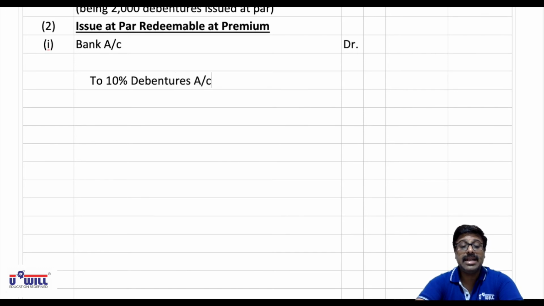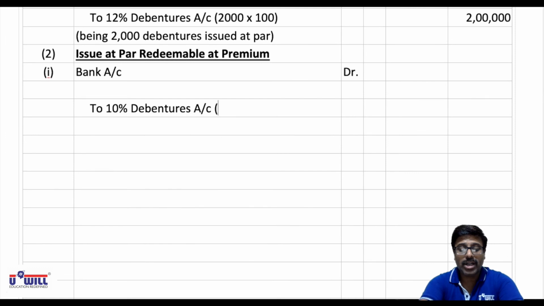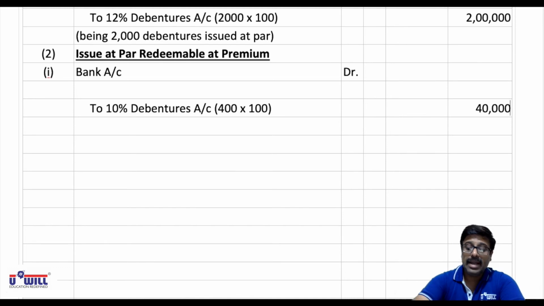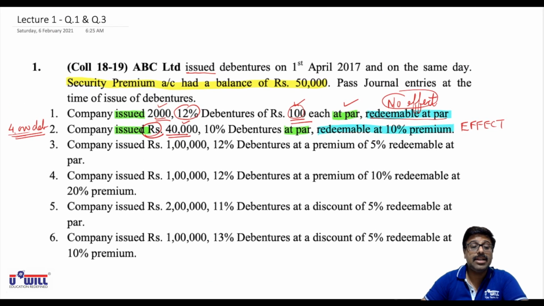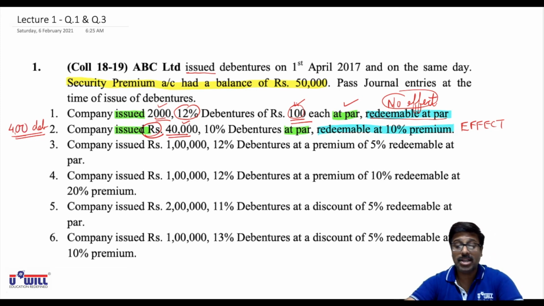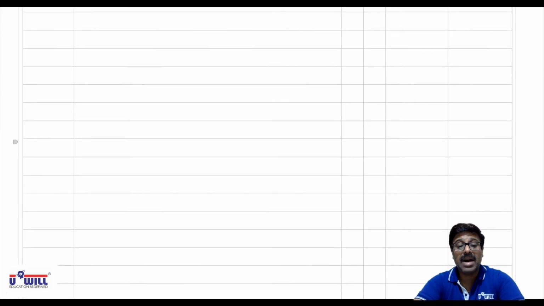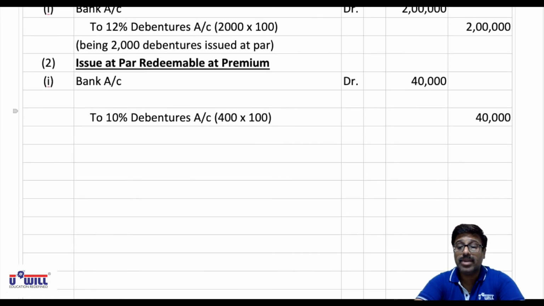Now as we discussed, they are issued at par. So 40,000 means we discussed 400, not 4,000, sorry, 400 debentures into 100 rupees. So 40,000 would be the amount of debentures face value, and same amount we are going to receive. So bank account also you debit with 40,000. Okay, here make the correction, not 4,000 but 400. 40,000 divided by 100, 400 debentures are issued. So what is the entry of issue at par, bank account debit to debentures, 400 into 100, 40,000.